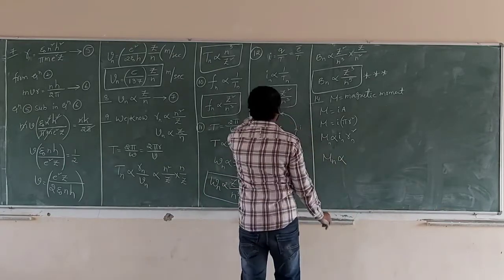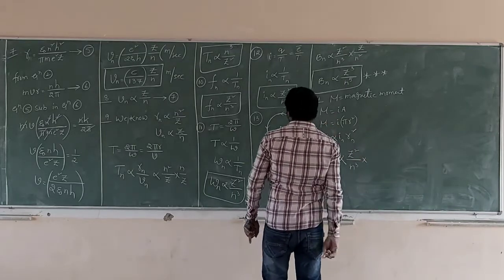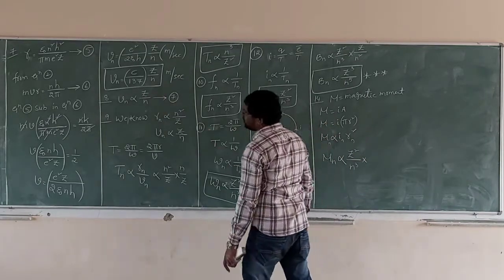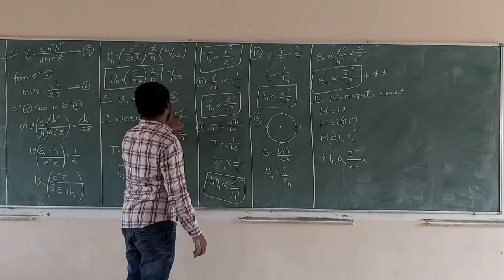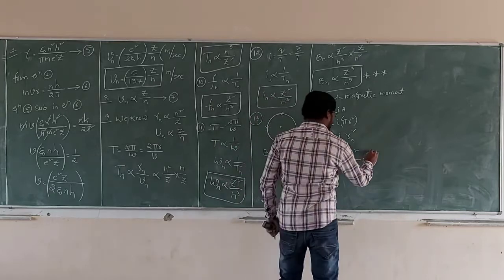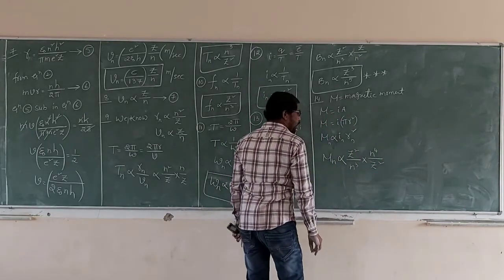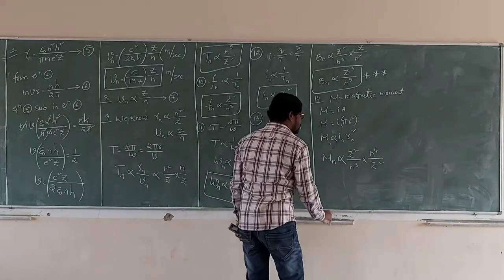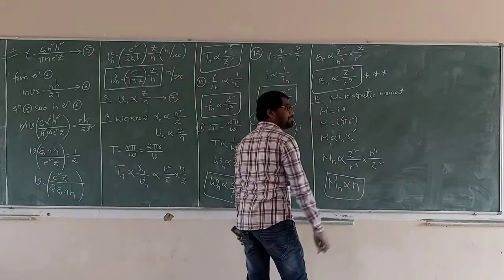What is In? Z square by n cube into Rn square, n square by Z whole square, n power 4 by Z square. What is that? n square, n power 4, n cube cancel, Z square cancel. Magnetic moment proportional to n, the nth orbit.